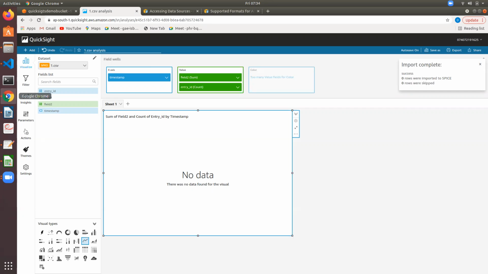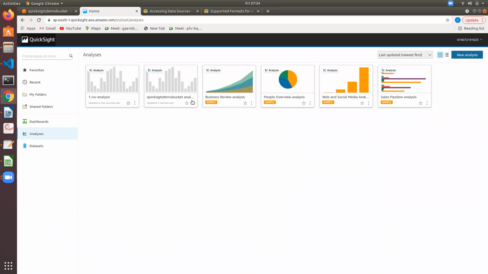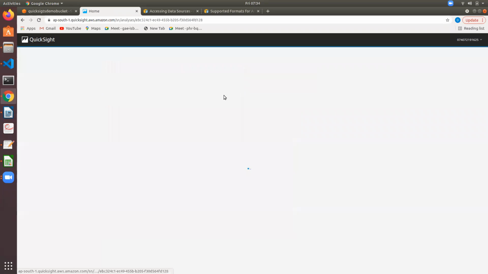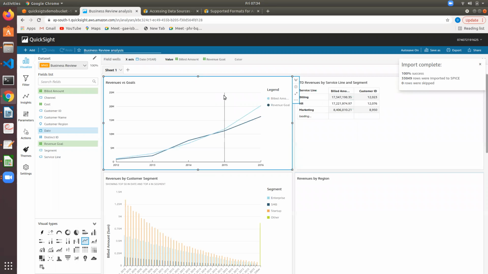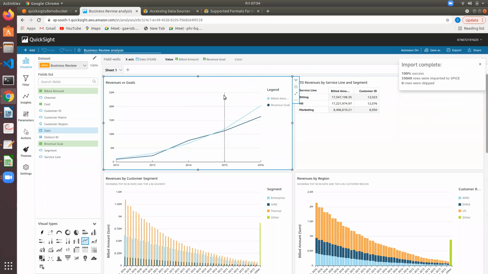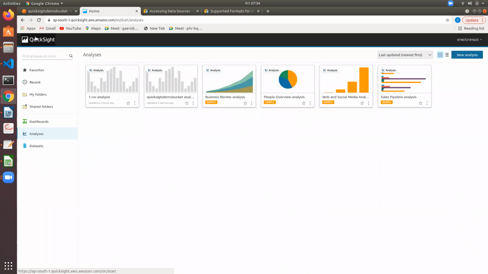You can try with your local data if you have any .csv file, or download any .csv, .json data sets, and you can try. It will visualize them. We have some sample data sets in .csv in the QuickSight demo bucket analysis. And then these are sample data sets. You can analyze like this, various visualizations. And how you can bring data into QuickSight, all these are the sources.